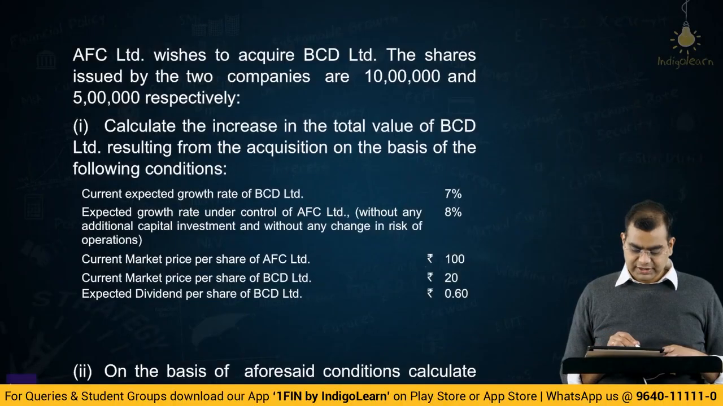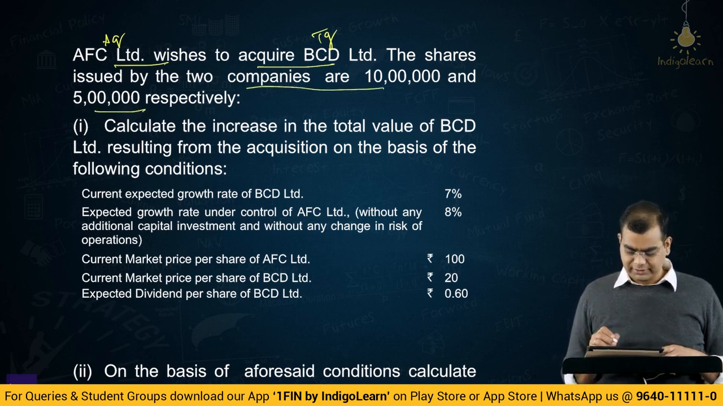Let's look at the next question, friends. AFC Limited wishes to acquire BCD. So, this is acquirer versus target. The shares issued by the two companies are 10 lakhs and 5 lakhs. Issued means here it is issued capital, the number of shares, and this is share count, not in terms of rupees. Calculate the increase in total value of BCD resulting from the acquisition on the basis of the following conditions.